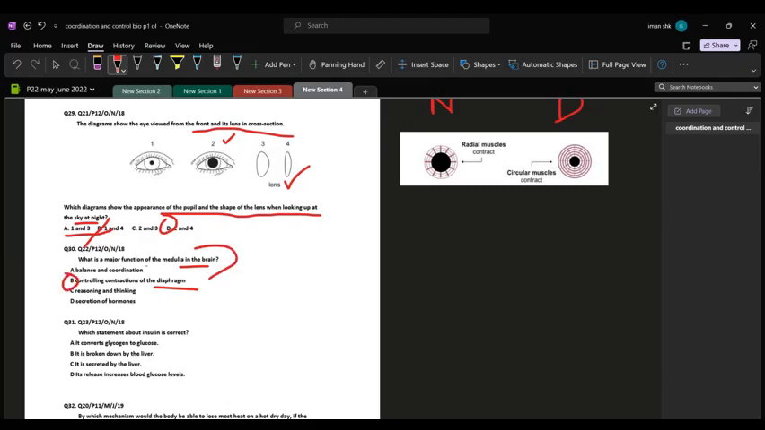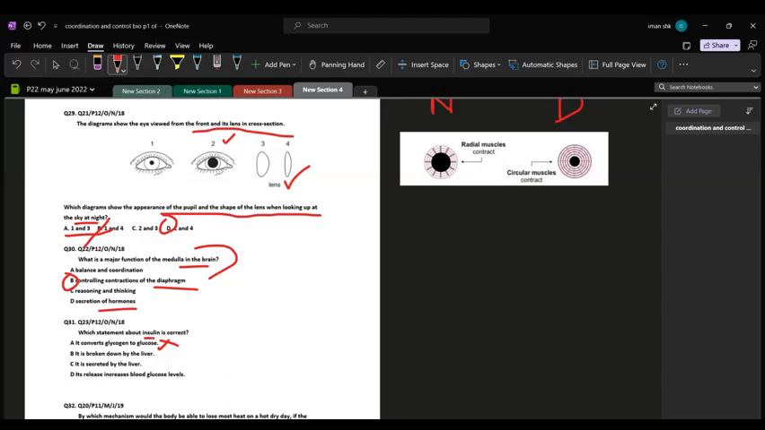Balance and coordination is done by the cerebellum. Reasoning and thinking is done by the cerebrum, and D secretion of hormones is done by hypothalamus and sometimes pituitary gland. Question number 31. Which statement about insulin is correct? A. It converts glycogen to glucose. This is wrong. If we convert glycogen to glucose, तो फिर तो blood level increase हो जाएगा.